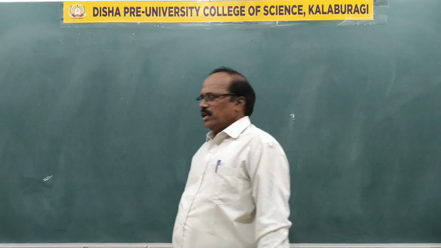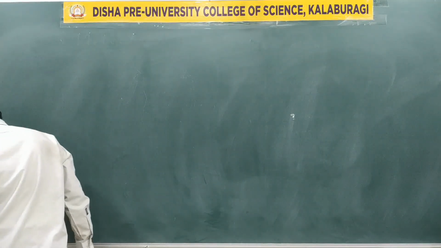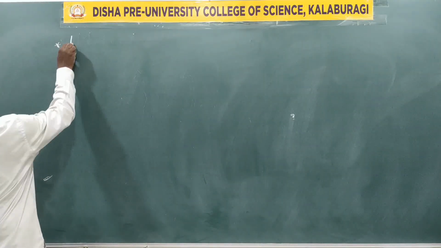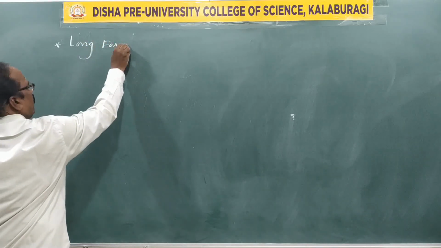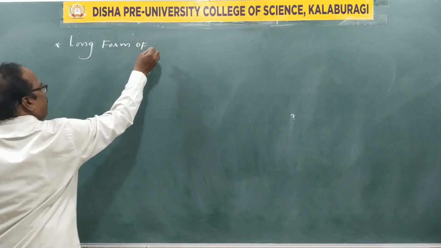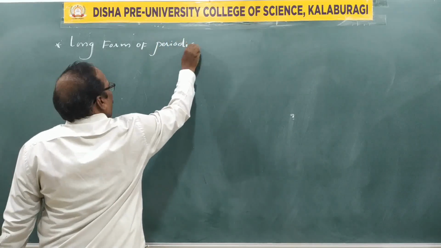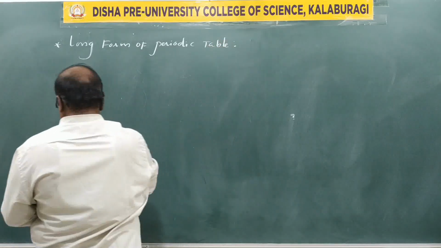Now we shall take up the next word, modern. This is the long form of periodic table. Long form of periodic table.